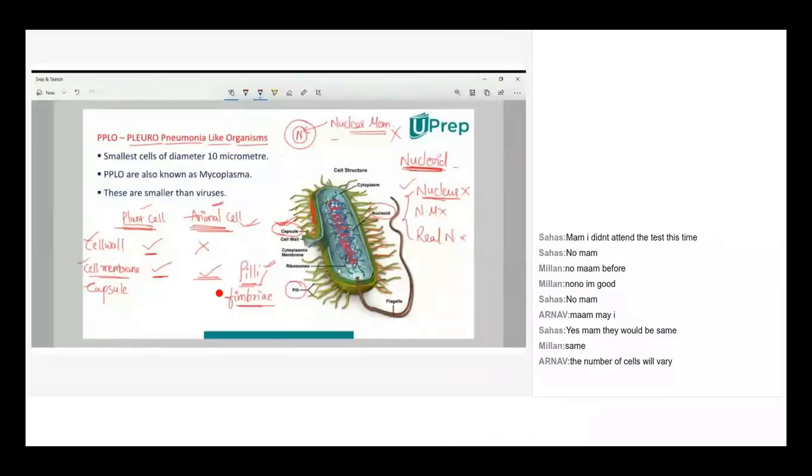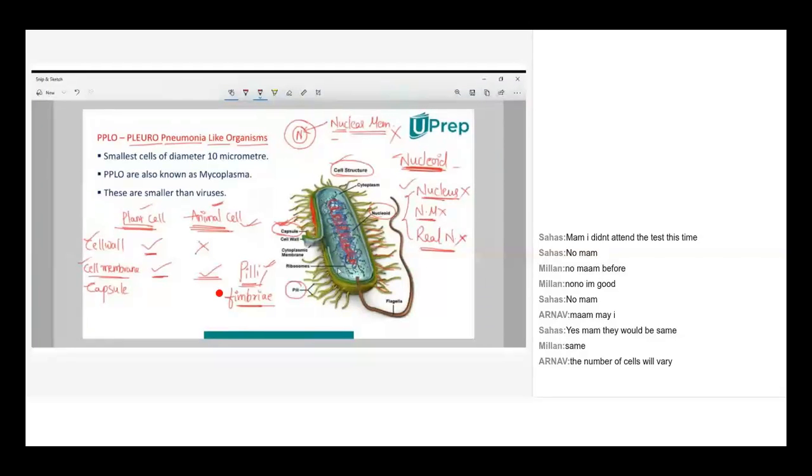Then the nuclear membrane, the membrane around the nucleus, is also absent in bacteria. Such a nucleoid is not a real nucleus, so real nucleus is also absent in bacteria. So all the three statements are correct in case of bacteria. This is about the specification regarding bacterial cell structure.